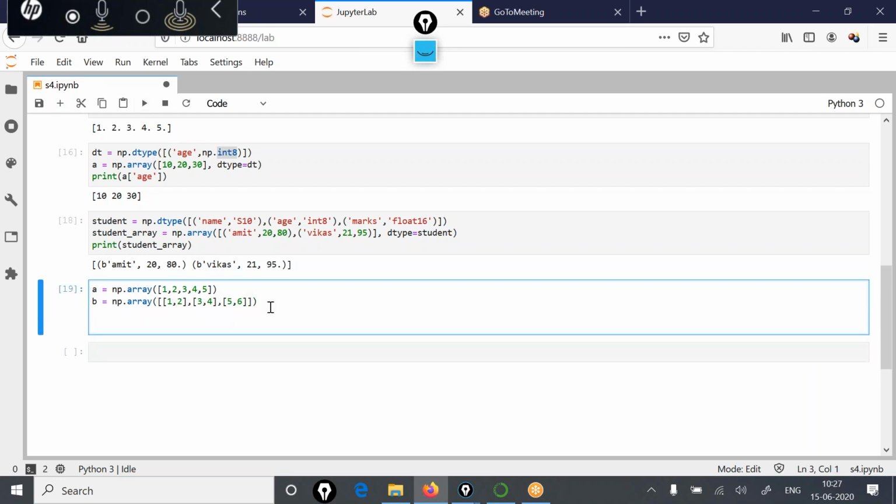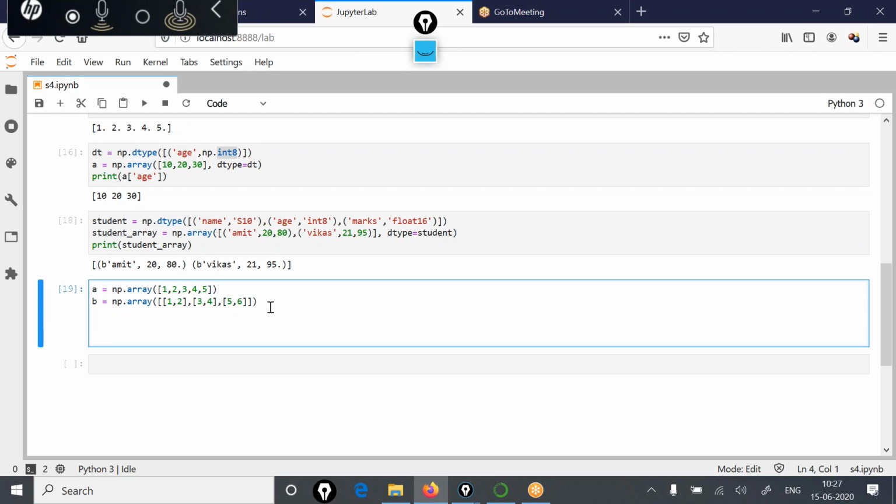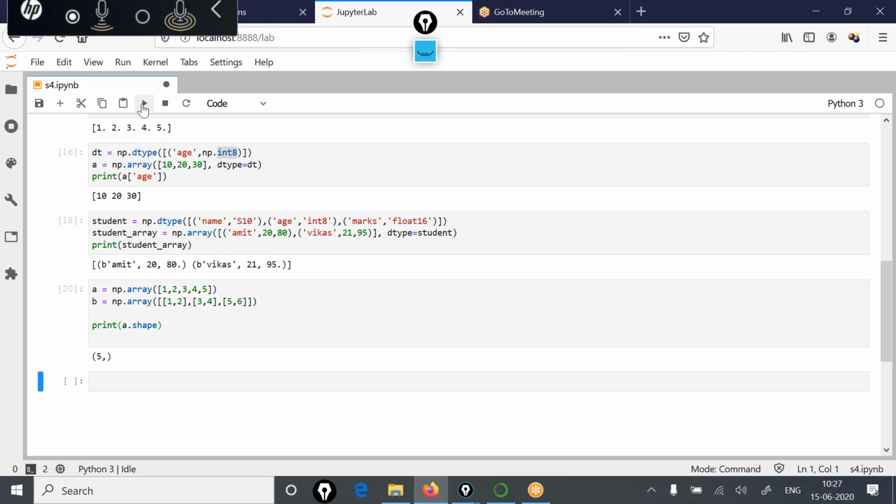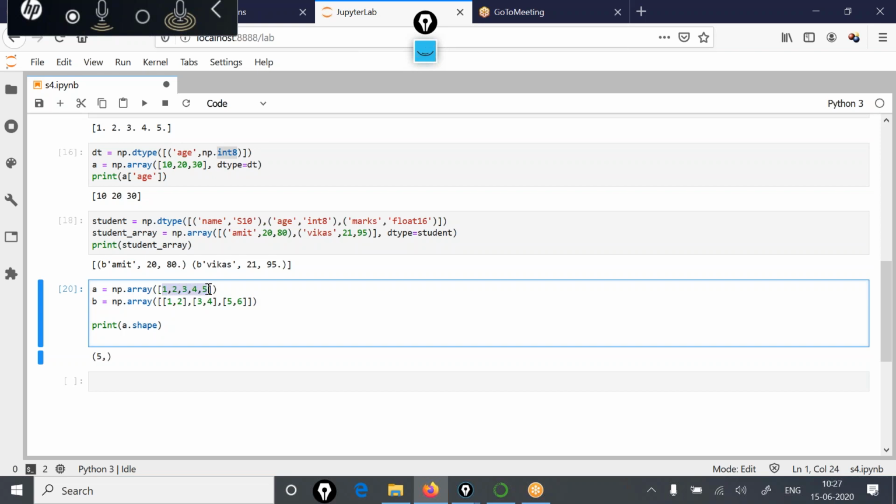Now try to understand what we mean by the shape attribute and the n-dimensional attribute. If I write print a.shape, it will display the shape of the first array as 5. So 5 means this first array is a one-dimensional array holding 5 values.